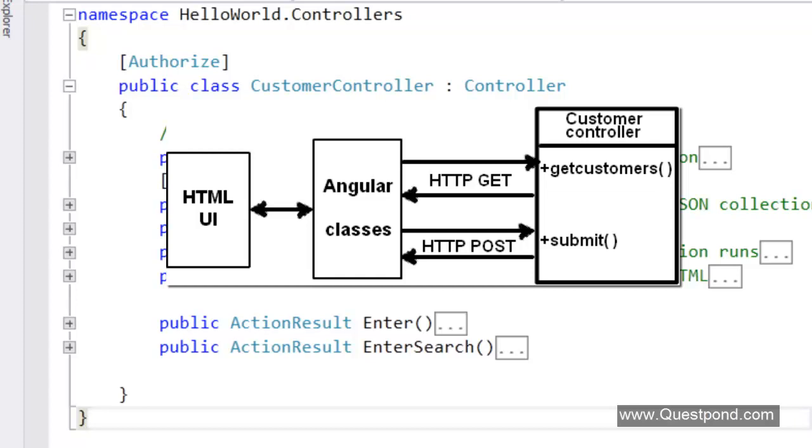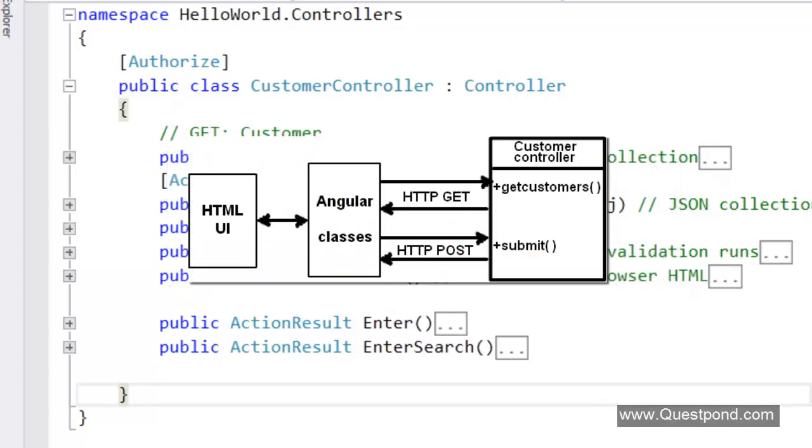Now let us zoom in on the communication between Angular view model classes and the MVC controller. Let us say Angular wants to get data from the customer controller class. It makes an HTTP get call on the get customers function. If the Angular class wants to post data, it has to make an HTTP post call on the submit action. Again, I repeat this sentence, it is very important to understand. If the Angular class wants to get data from the customer controller, it makes an HTTP get call on the get customers action. And if it wants to send data to the server or add data onto the server, it makes an HTTP post call on the submit action.